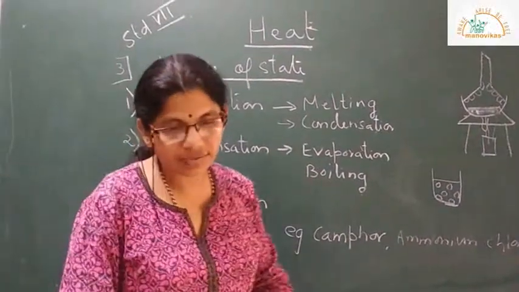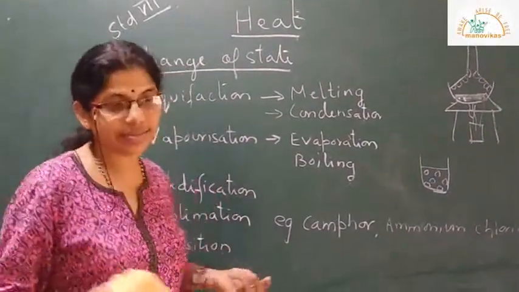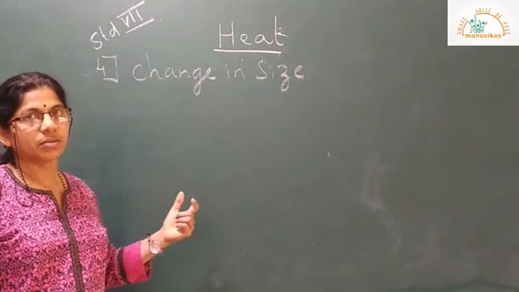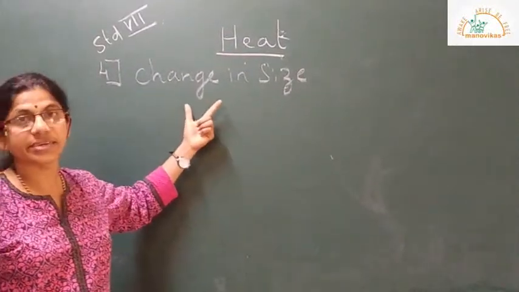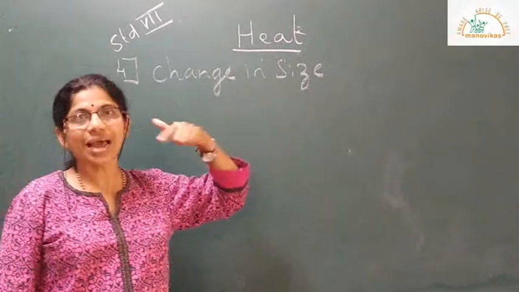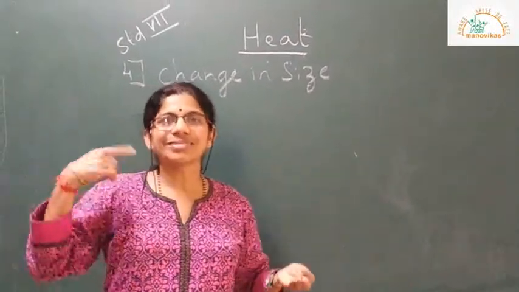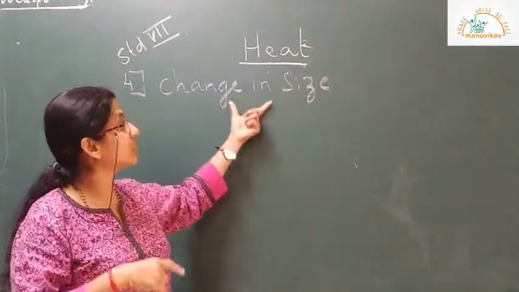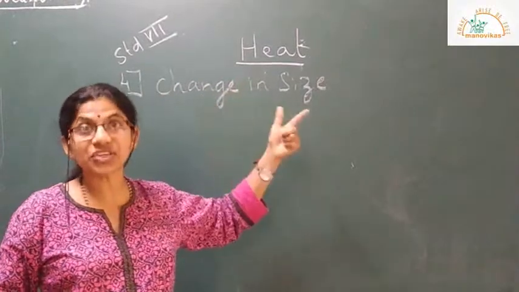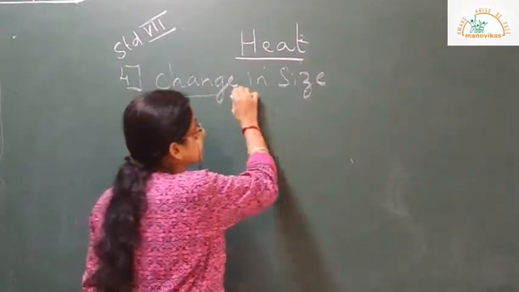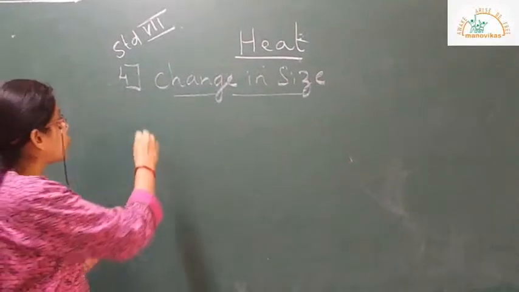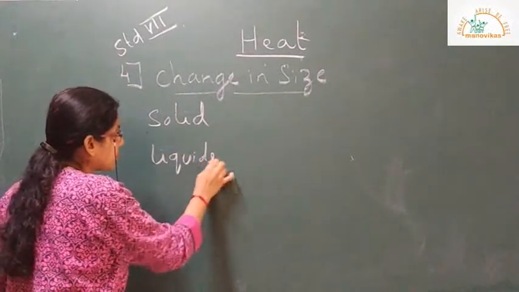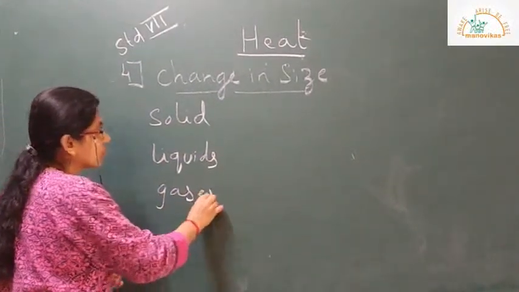The next part is wherein we see the change in size of an object. The next effect is the change in size. On application of heat, a solid, a liquid, or for that matter a gas can change its size. That is called change in size. This change in size is true for solids, liquids and gases. Correct?